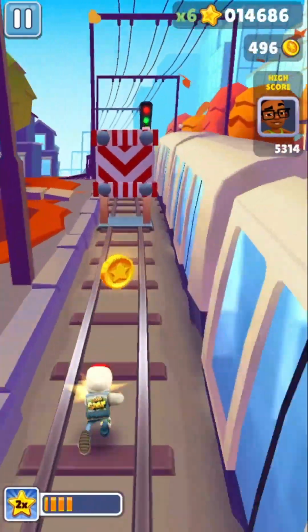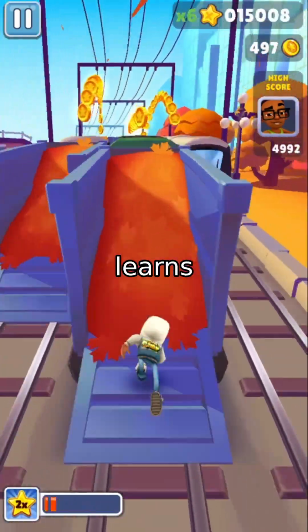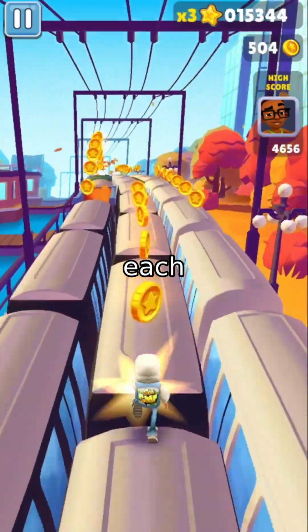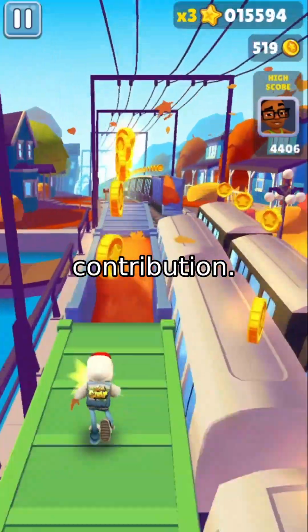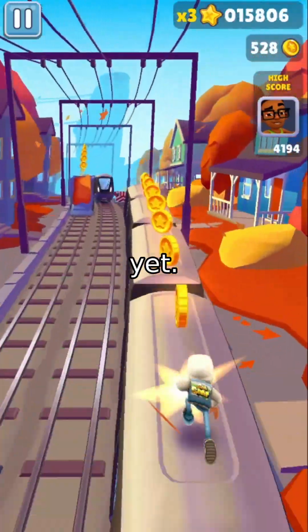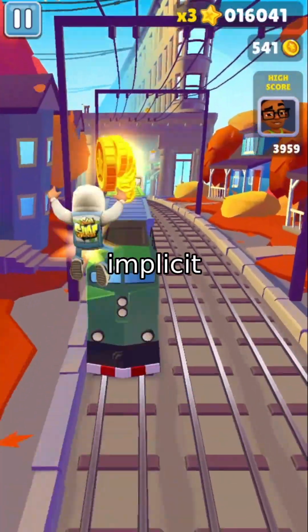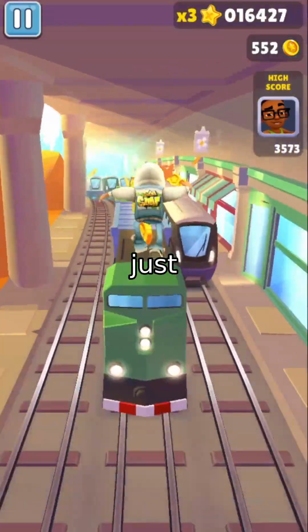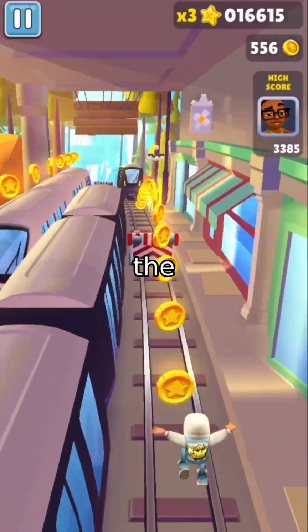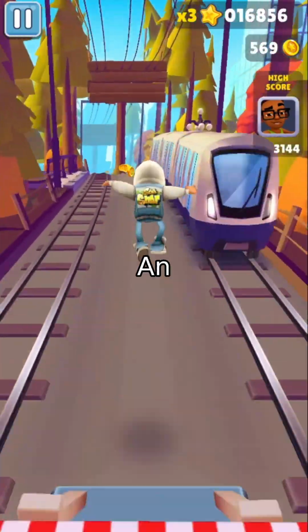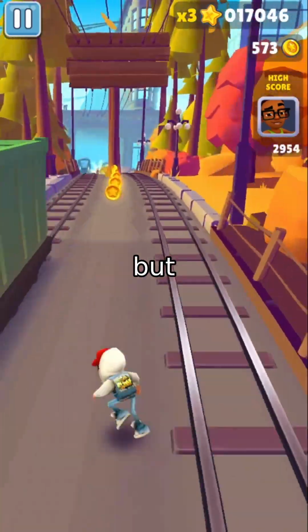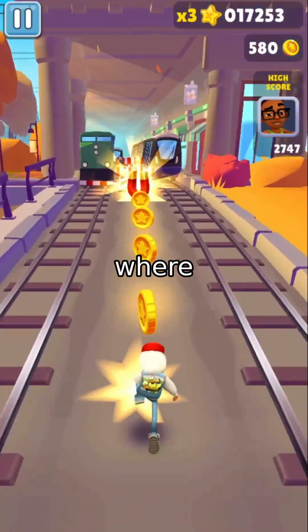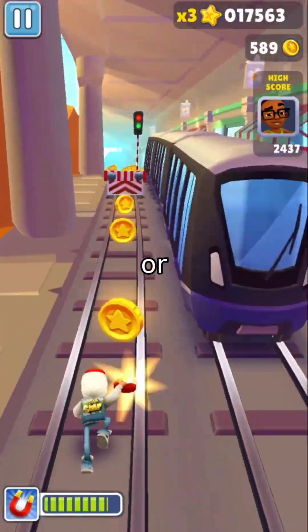This tiny change has a massive impact. Now the model learns not just what to do, but why, because each step's feedback is now aligned with its actual contribution. But we're not done yet. There's a deeper, more subtle issue: implicit interaction across steps. In flow matching, each denoising step doesn't just affect the immediate next state, it shapes the entire downstream trajectory. An early decision might seem unimportant, but it can steer the model into a region of latent space where future steps are more likely to succeed or fail.